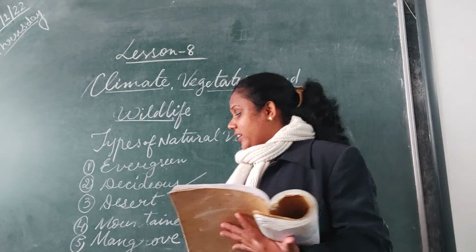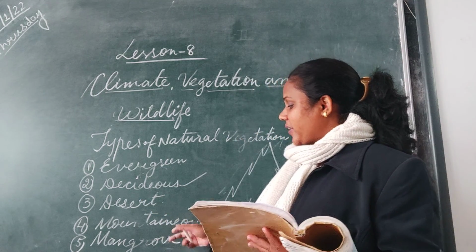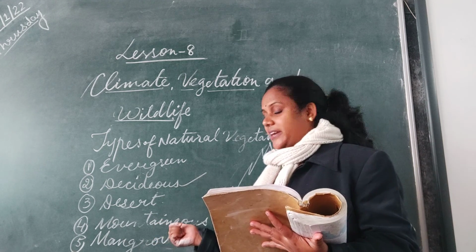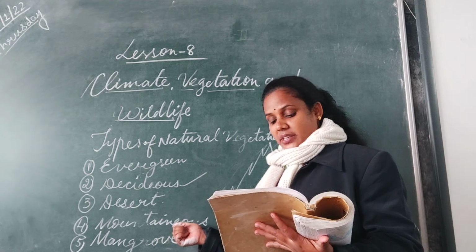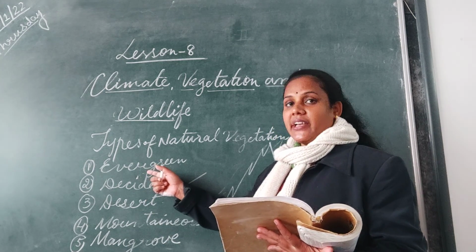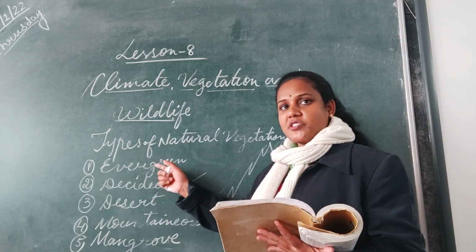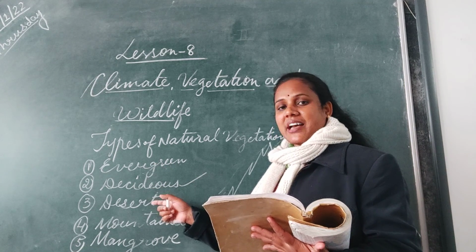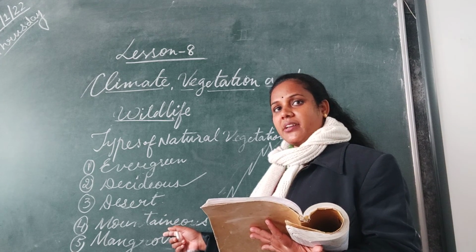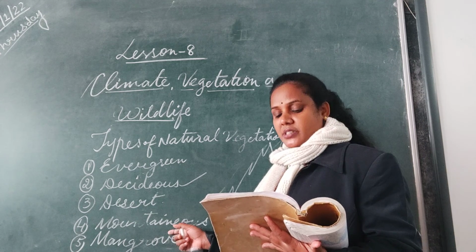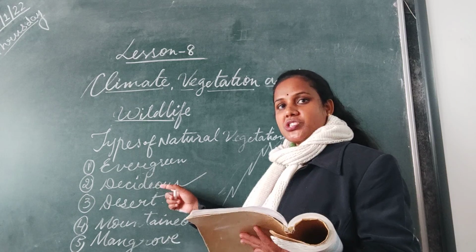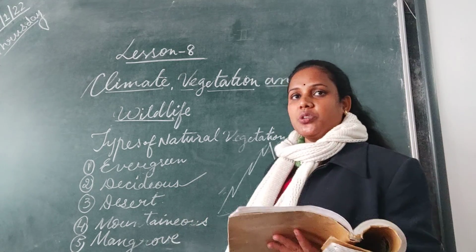What are the types of trees we find here? In mountainous areas you will find pine, fir, cedar, deodar. Alright, what do we find in evergreen? Mahogany, ebony, rosewood. What do we find in desert? Cactus, kikar. What do you find in mountainous? Fir, cedar, spruce, pine. What do you find in deciduous? Bamboo, shisham.